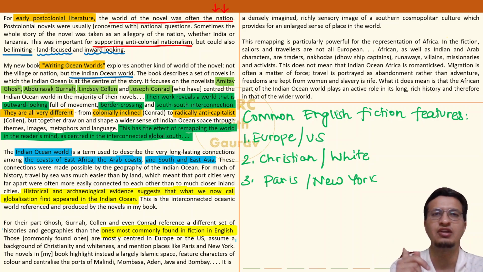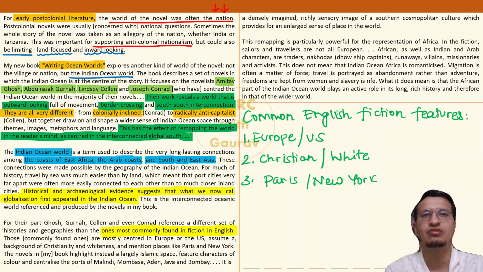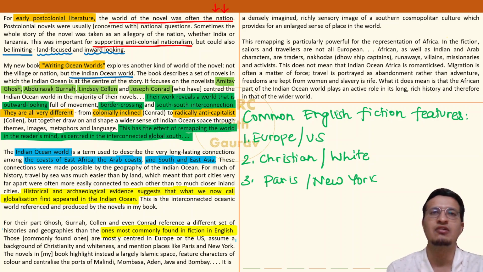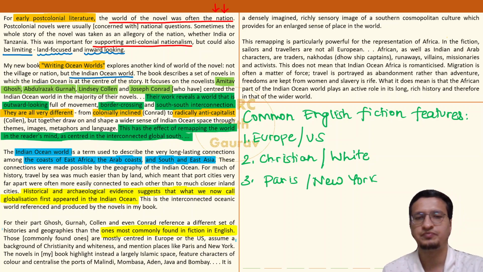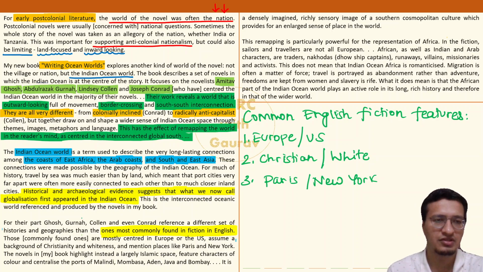Christian, white, talking about Paris, New York. The characters are typically a Western guy or Western woman. That's it. ठीक है.